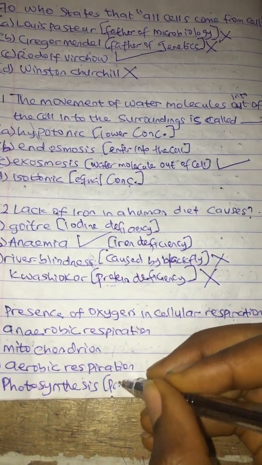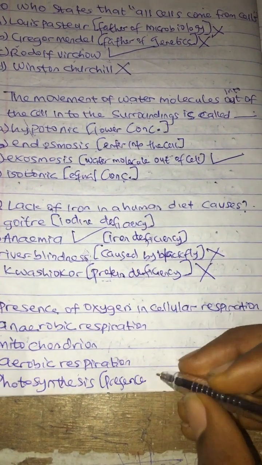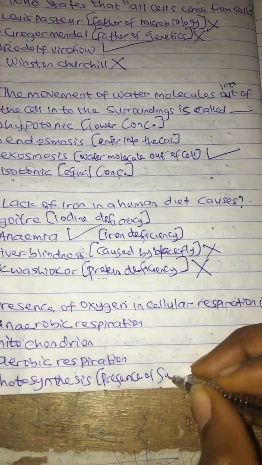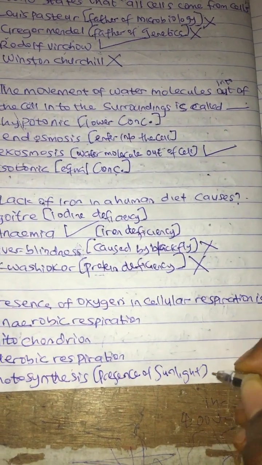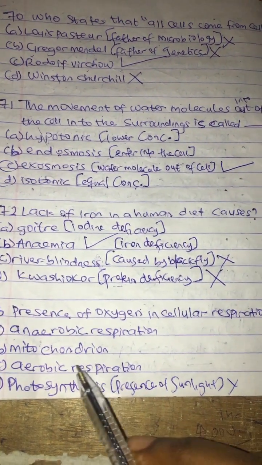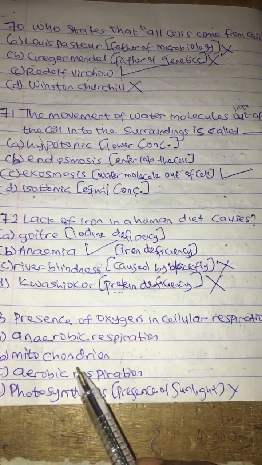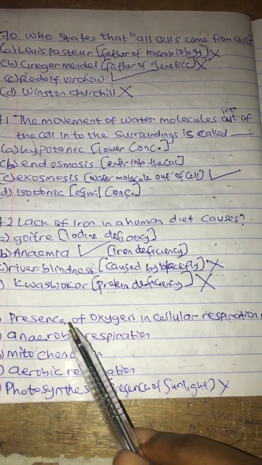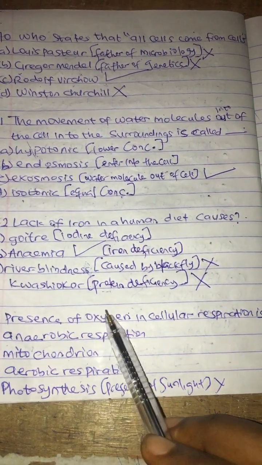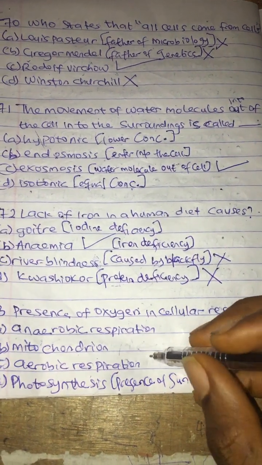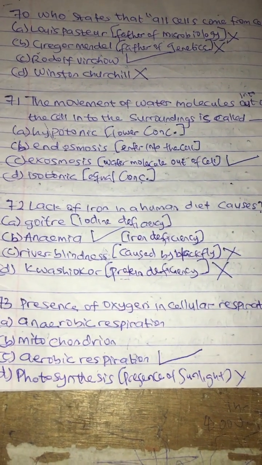So photosynthesis is out. Aerobic respiration is the presence of oxygen in cellular respiration, so it's the correct answer.